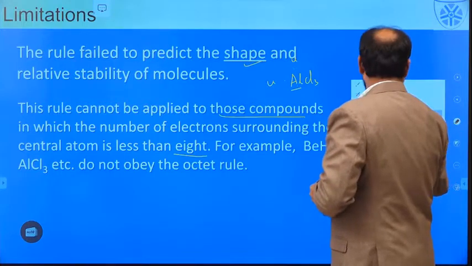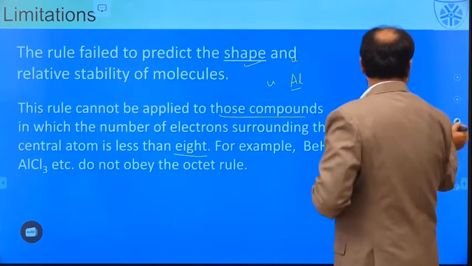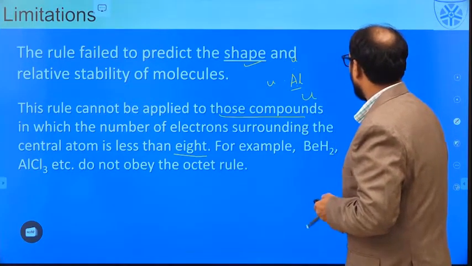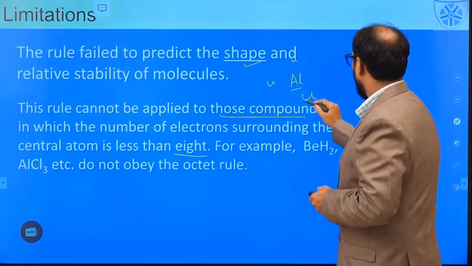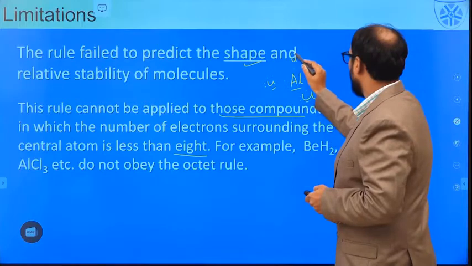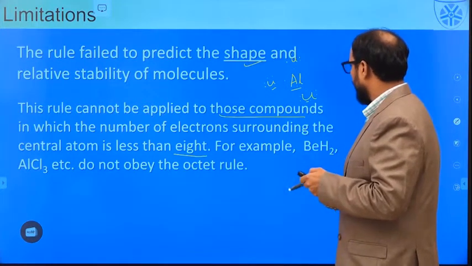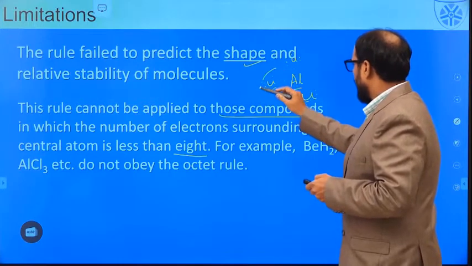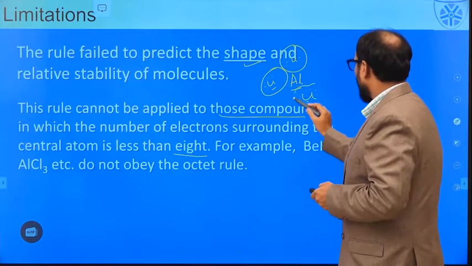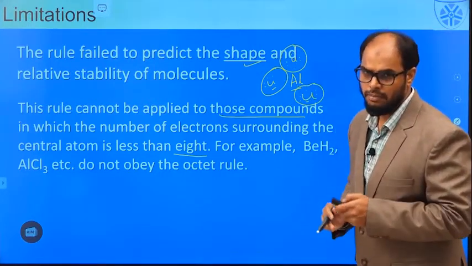So, this way I just have to place chlorine around aluminum. This is what I have tried to draw, all the 7 electrons for the chlorine atom. So, here though we say that chlorine has attained the stability by the 8 electron rule, we cannot really explain the stability of the central metal atom, that is aluminum.